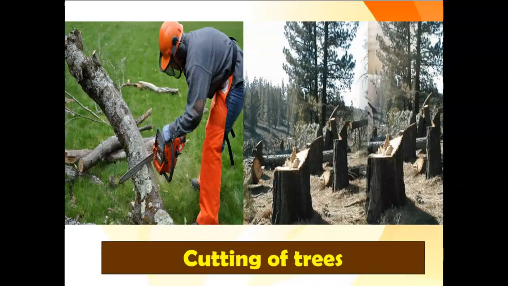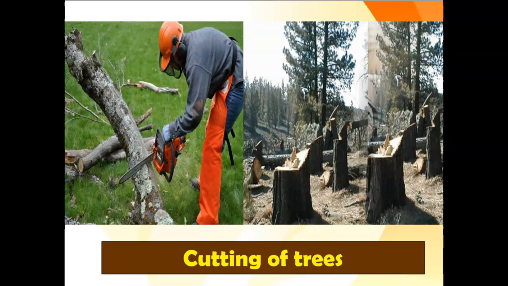Next, cutting of trees. Cutting trees can result in the loss of a habitat for animal species, which can harm ecosystems. According to National Geographic, 70% of Earth's land, animals, and plants live in forests, and many cannot survive the deforestation that destroy their homes.